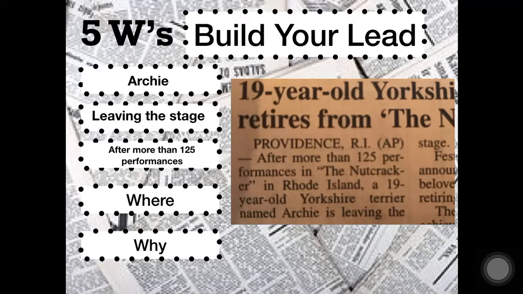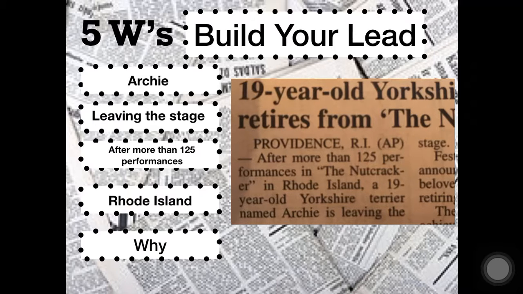Where? In Rhode Island, yes. If we wanted to be a little bit more specific, we would say the Nutcracker in Rhode Island. Okay. And why? This why, we have to read into it just a little bit. If you know anything about dogs, you know that a 19-year-old dog is rather old.